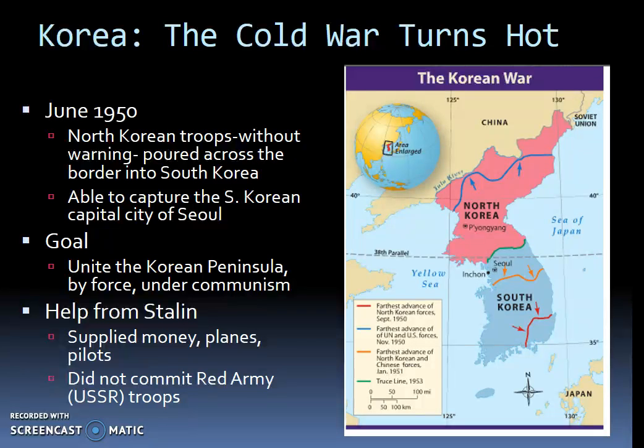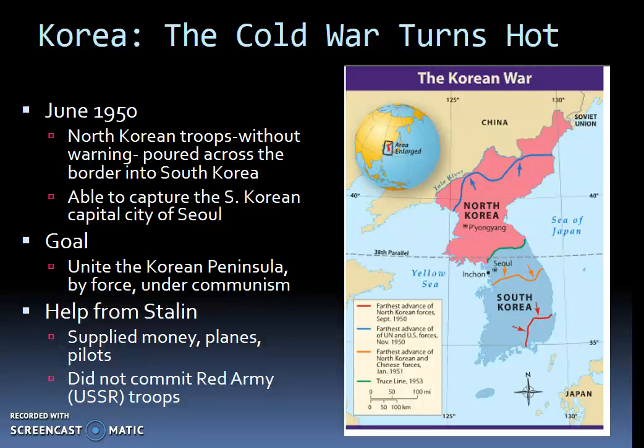Now, the North Koreans were not doing this alone. They did have help from Stalin. Remember, Stalin at the time is the leader of the Soviet Union. The Soviet Union is a large world superpower, and it is a communist world superpower. And remember, during the Cold War, the goal of the Soviet Union was to spread communism around the world.